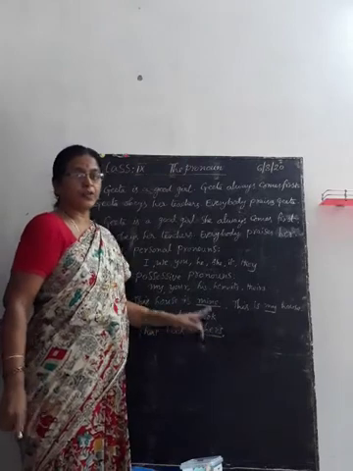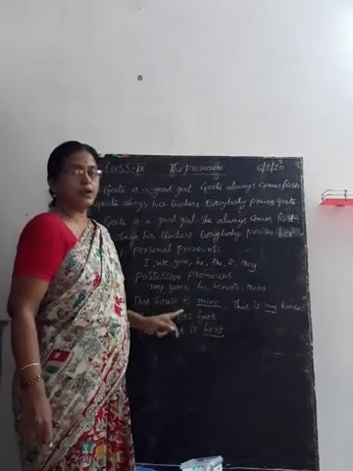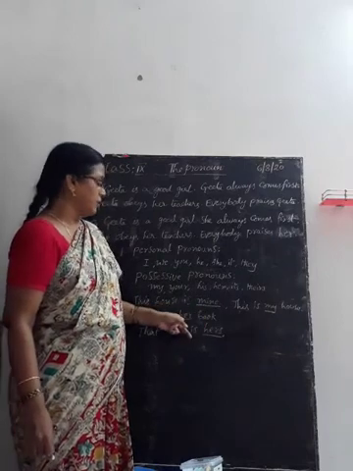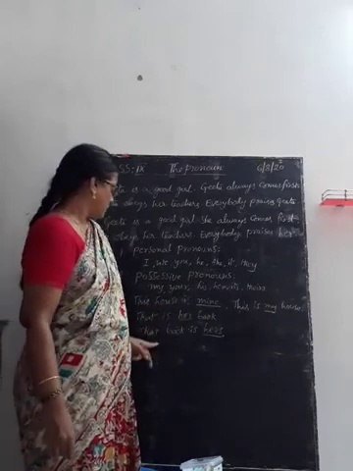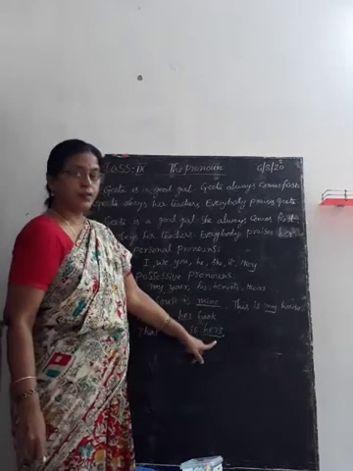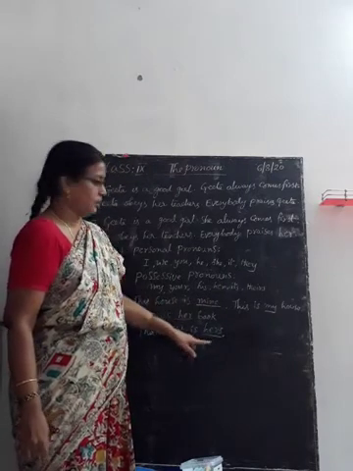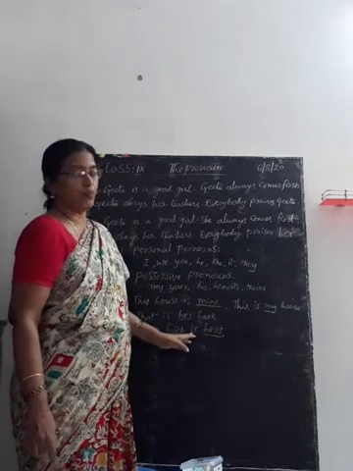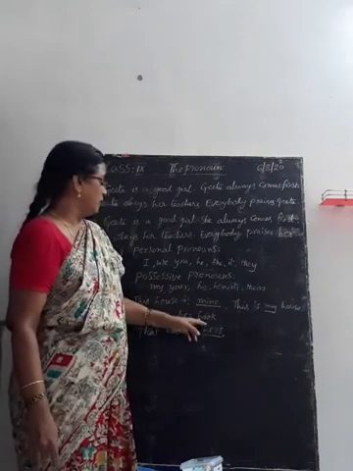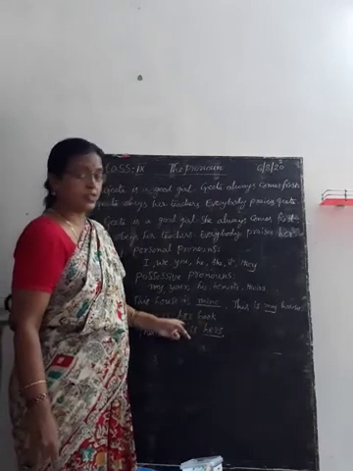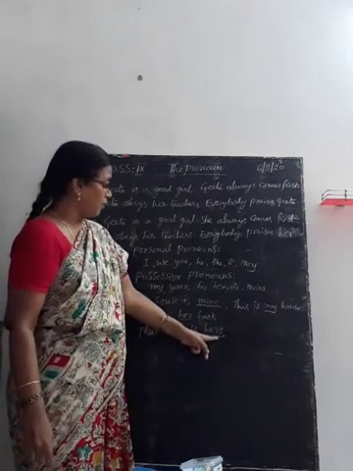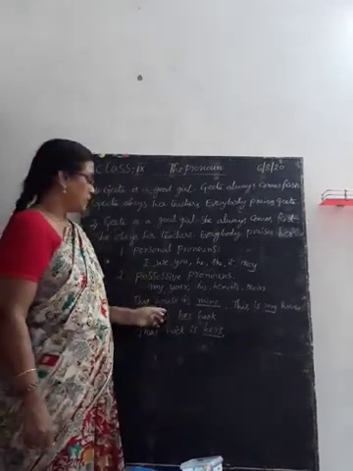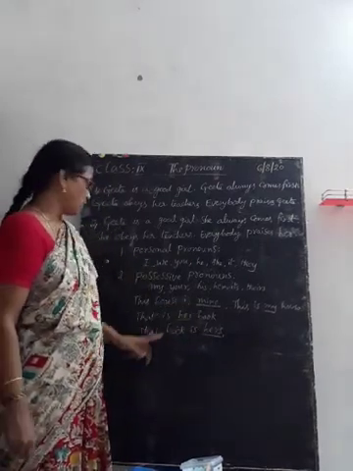You should know the difference between possessive adjective and possessive pronoun. The word which follows a noun is called a possessive adjective. If it doesn't follow a noun, it is a possessive pronoun.